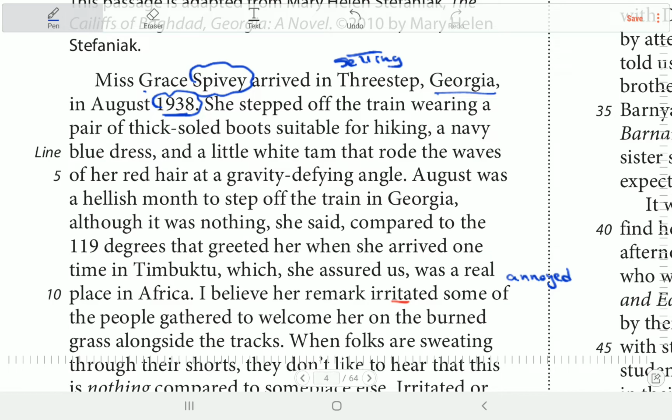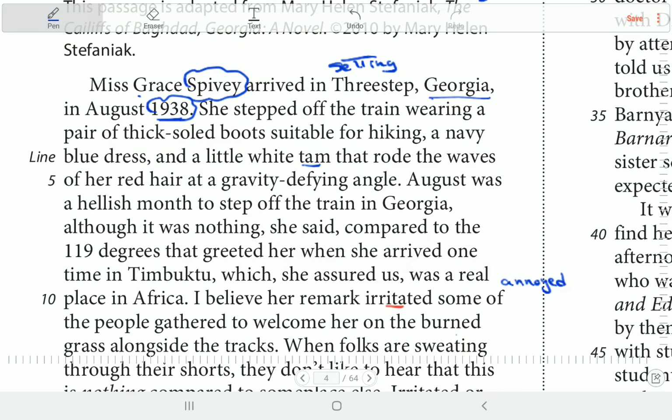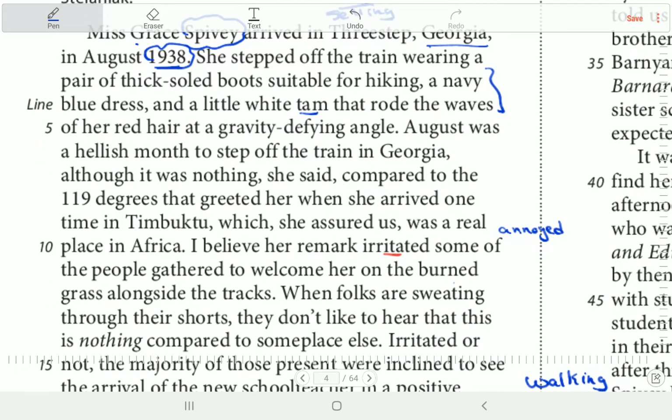She stepped off the train wearing a pair of thick-soled boots suitable for hiking, a navy blue dress, and a little white tam that rode the waves of her hair, red hair, at a gravity-defying angle. So actually this is a descriptive part. So that part is descriptive, so you can just skip it. So it's all about this Miss Spivey who arrived at Georgia.